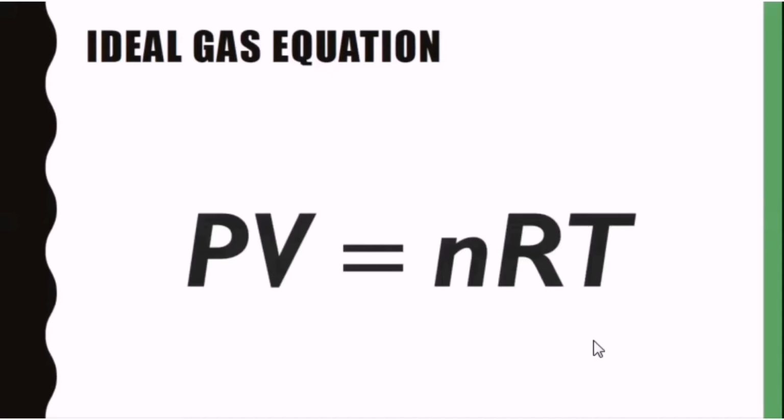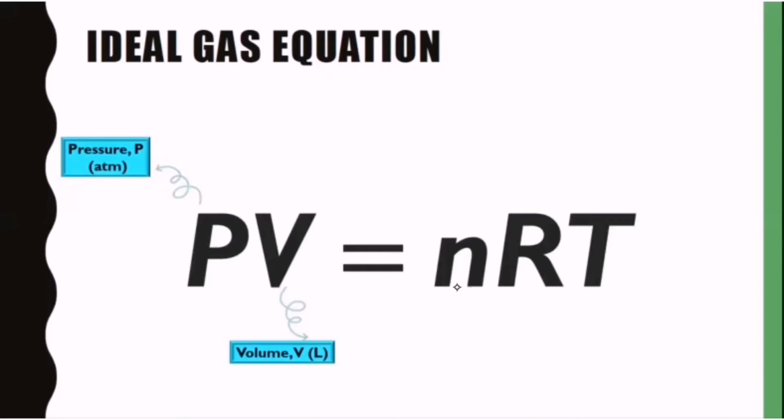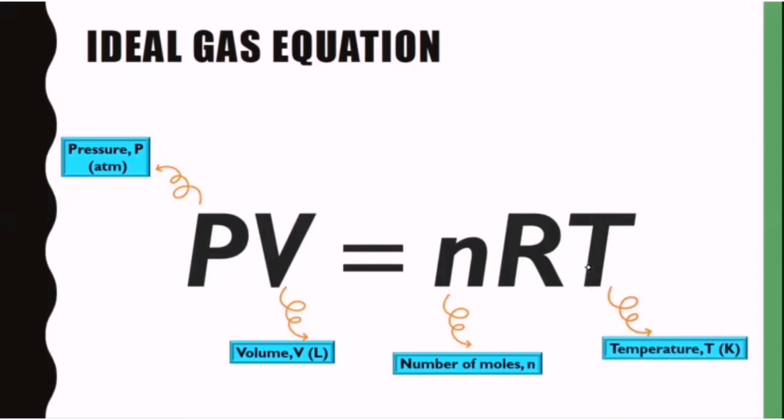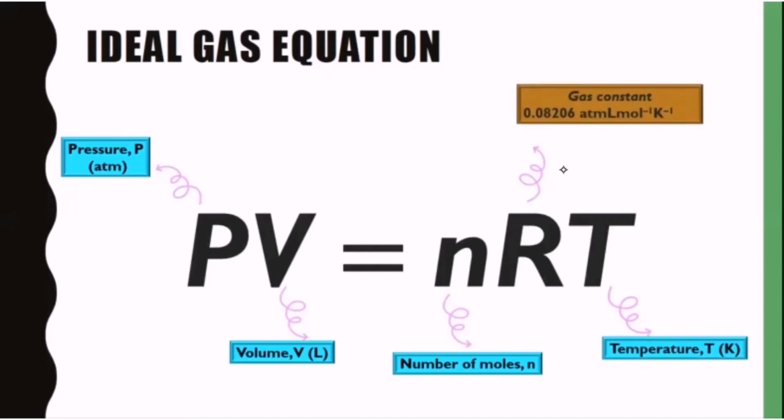So class, here is the ideal gas equation: PV equal to nRT. This equation relates these four variables, which are pressure, volume, number of moles, and temperature. R is the gas constant, which in this discussion I will use the value of 0.08206 atm liter per mole per Kelvin. Always remember that when you have three of these four variables, you will always be able to find the other variable by using this ideal gas equation.